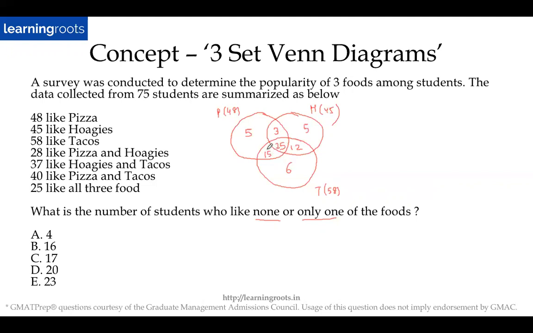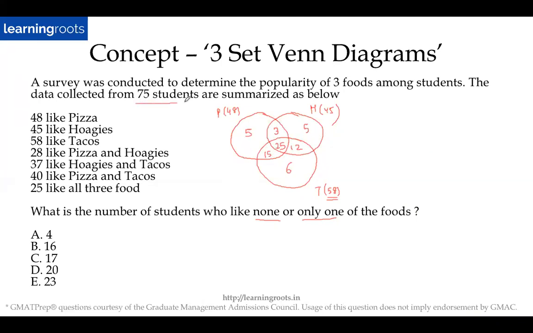So what will we do next? The thing that we have to do next is to figure out how many like none of these, right? None of the foods. So we need to find the value which is outside. So what will I do for that? I'll simply start totaling up these values as we did in the previous question. Again, remember what I said, when totaling it up, don't total the individual values. Take the set which has the highest number. So in this case, this is 58. So I know that this entire circle is 58. So the remaining will be 5 plus 5, which is 10. So 58 plus 10 will be 68. 68 plus 3 will be 71. So this entire thing is 71.